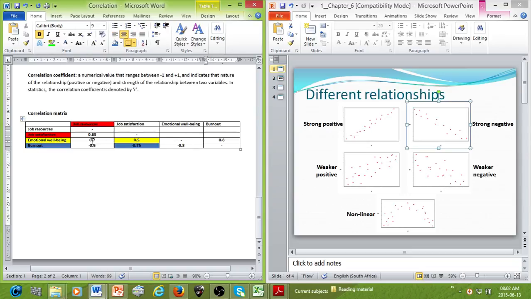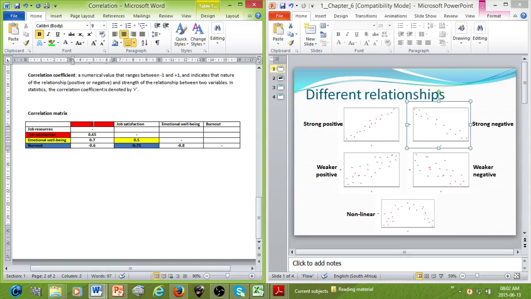So over here, they often just remove the top half of the correlation coefficients. Another thing that they often do is instead of writing the full terms such as job resources, job satisfaction, and all of that at the top, they will just replace it with a number to refer to the variable that they're measuring.